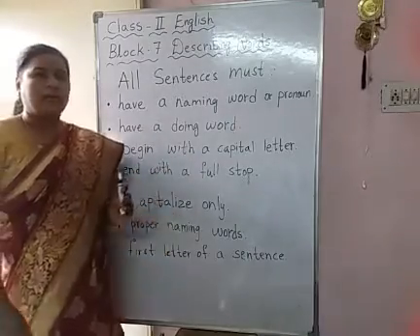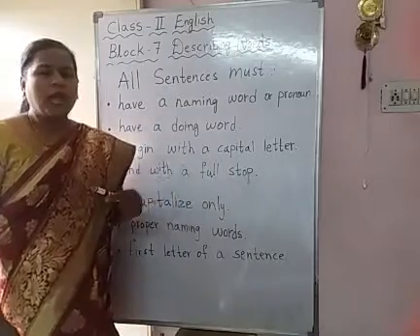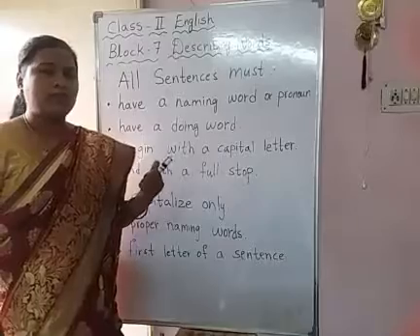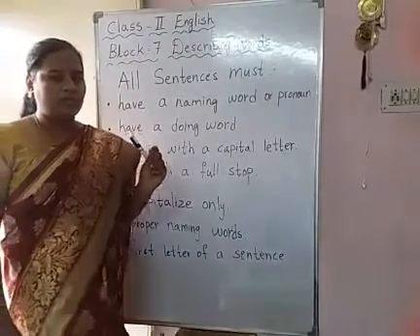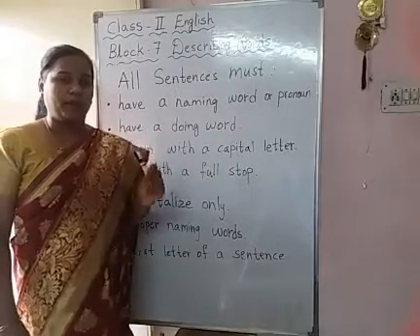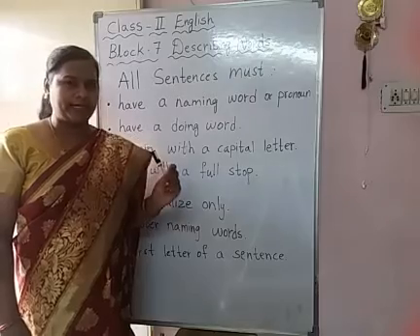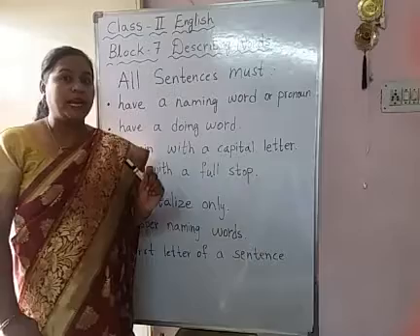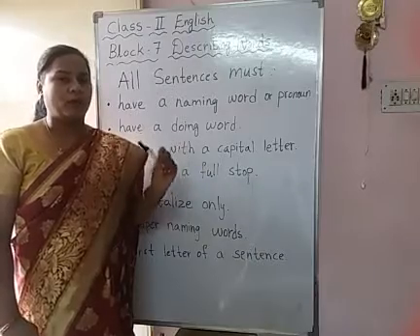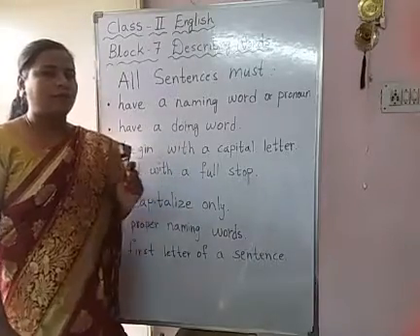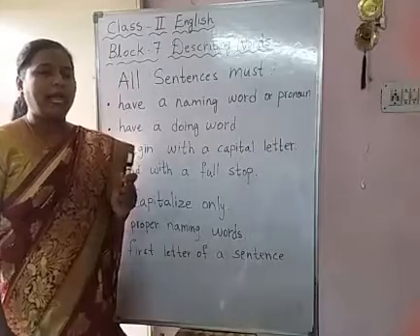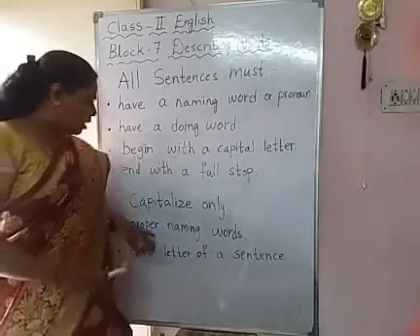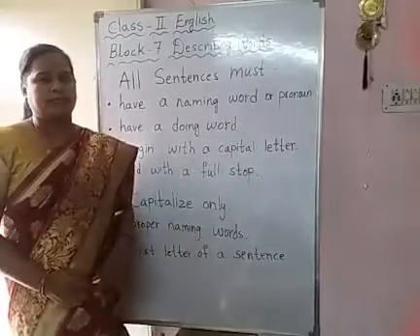Proper naming words. For example, I am going to Delhi. Yes, I am going to Delhi. Delhi is what children? Delhi is a proper naming word. It is the name of a place. Yes children. I am not telling I am going to a place. I am telling I am going to Delhi. Delhi is a proper naming word. So what you have to do? You have to write Delhi, first letter D in capital letter. Okay children, that is called proper naming words.